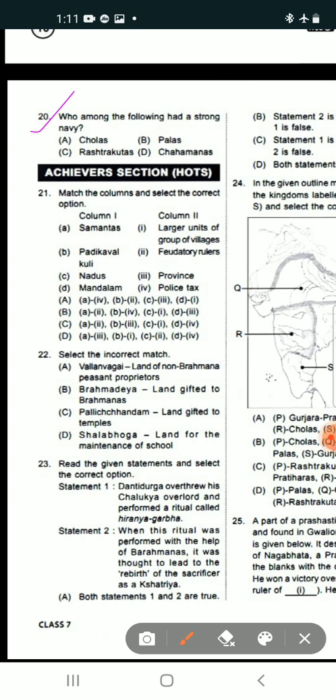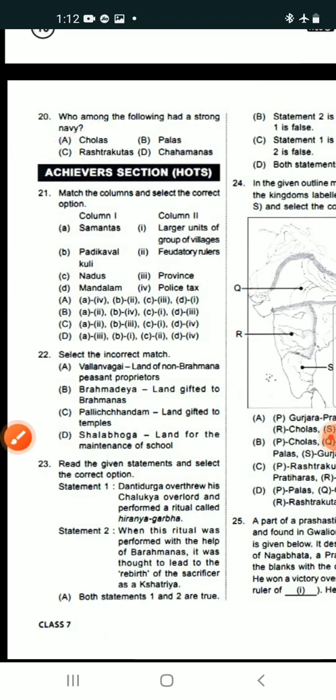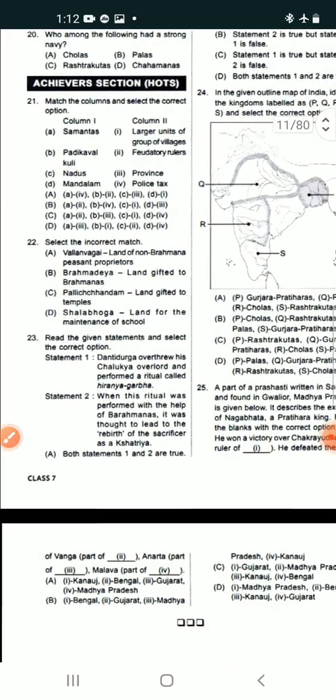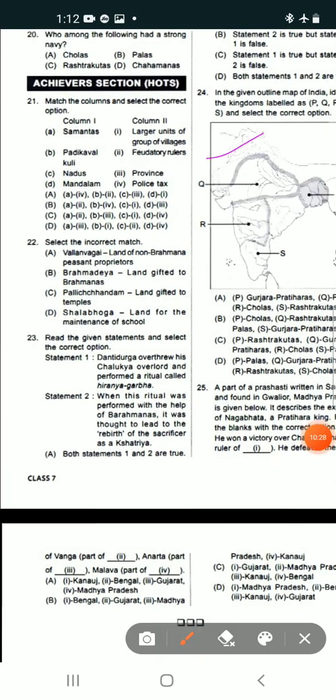Which is the correct answer? Do you know? Cholas had a strong naval power. So the answer is option A. Only the Cholas at that time had strong naval power, or a strong navy. This is the answer. Here a few HOTS questions are also given, and you can see the images are also given.